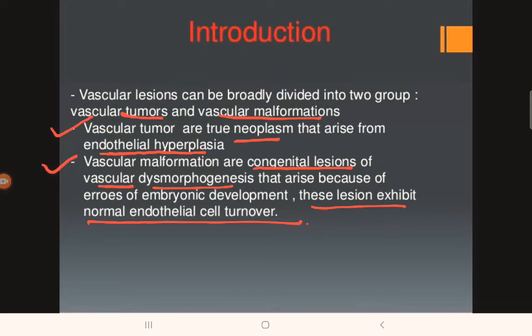But vascular malformations are not tumors. They are simple dysmorphogenesis of vascular structures arising because of some kind of embryonic maldevelopment, and they exhibit normal endothelial cell turnover. So it is not related to any kind of hyperplasia of vascular structures. It is only related with morphological alteration of the vessels.